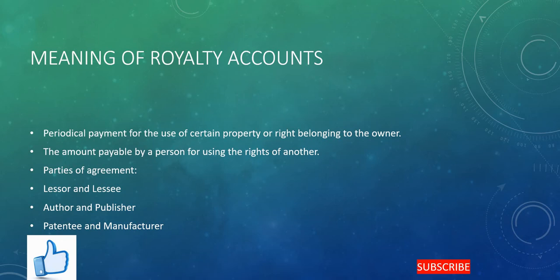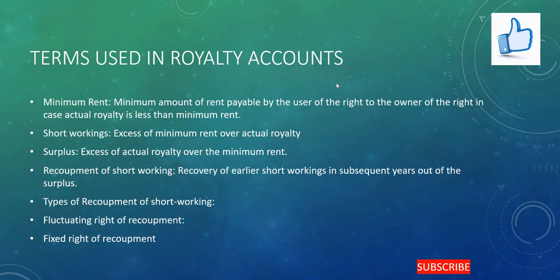Similarly, the parties may be author and publisher. Here the publisher makes use of the right belonging to the author by selling his work. The manufacturer uses the right belonging to the patentee. So on the basis of the output, the royalty will be paid here.